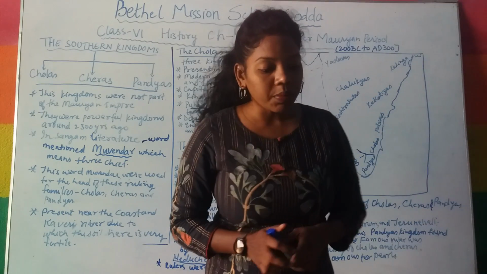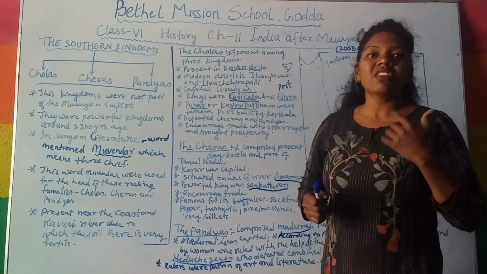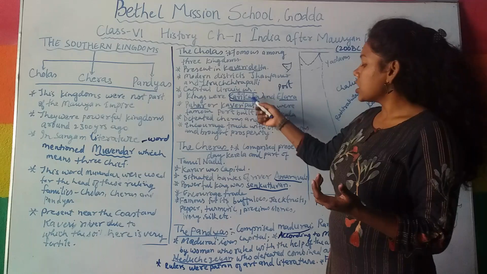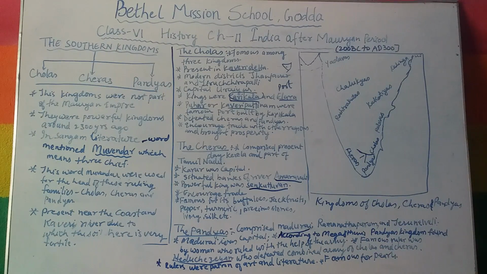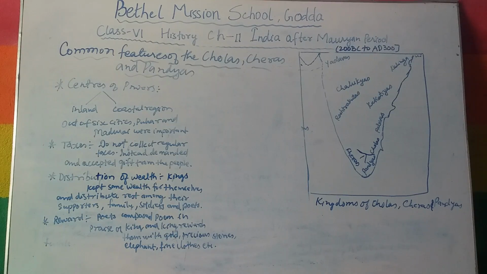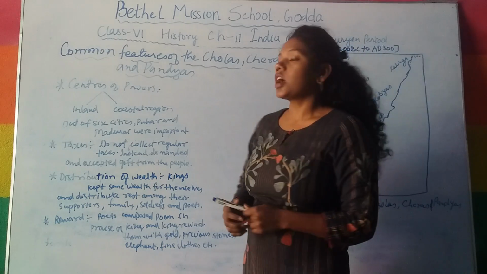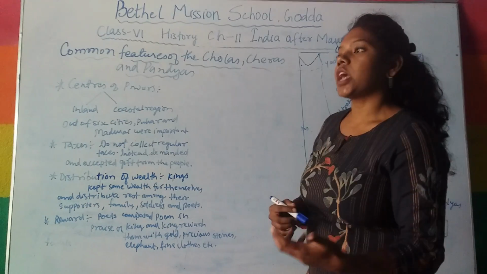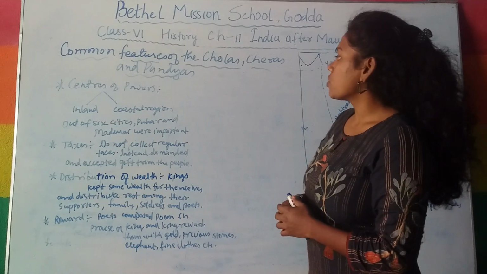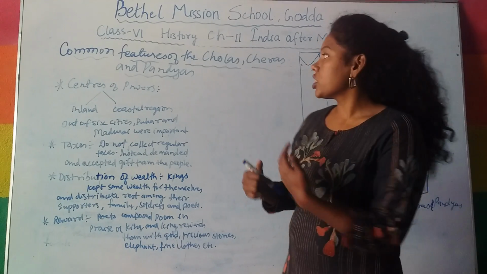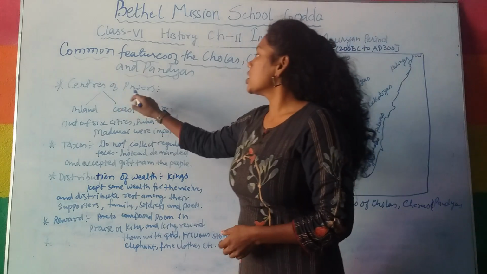Okay, so the next topic that we are going to learn is the common features. What is the common speciality of these three kingdoms? Some common features of Cholas, Cheras and Pandyas, that means what were the specialities of all three kingdoms. First of all, we will see the common special features. First is centers of power.